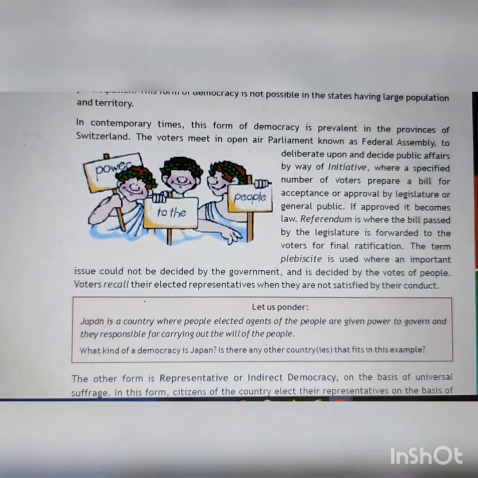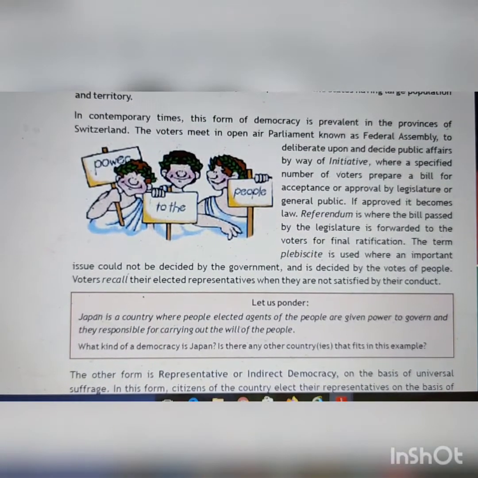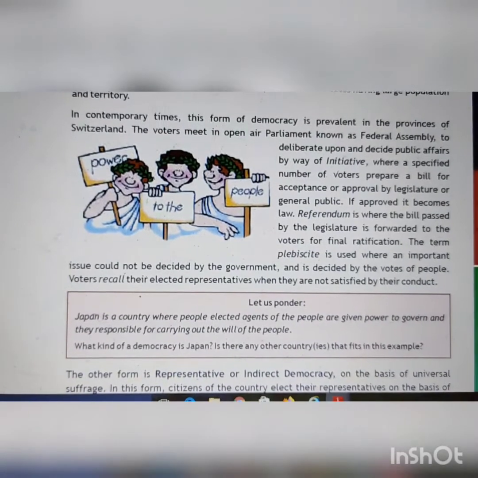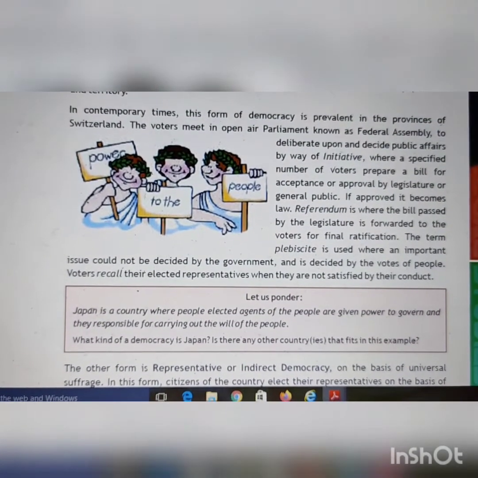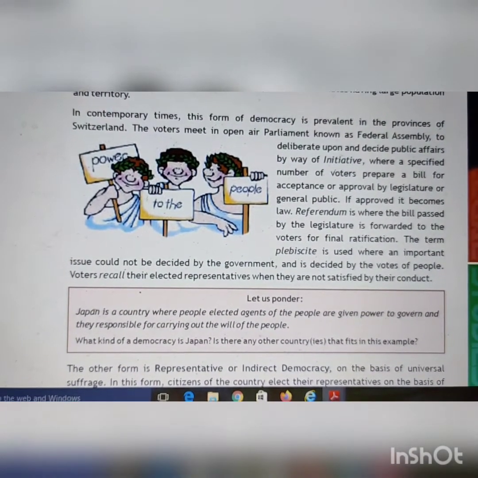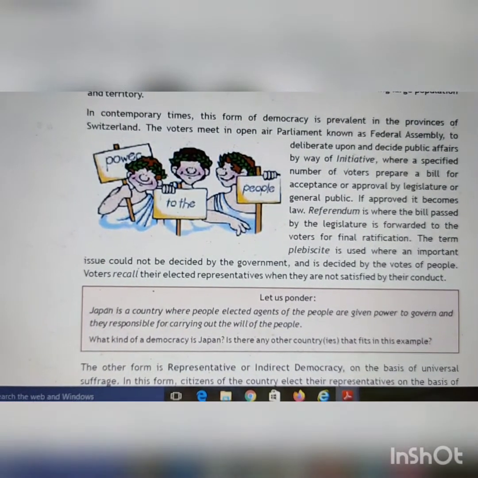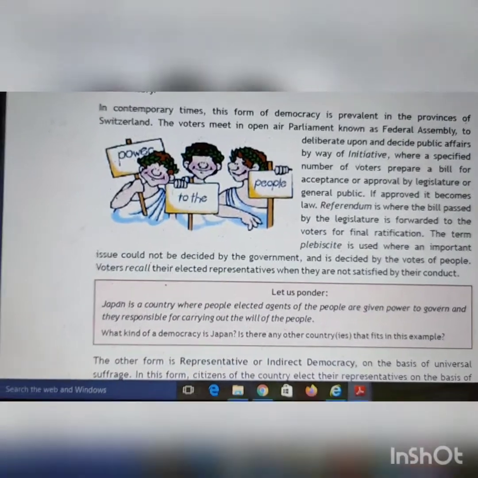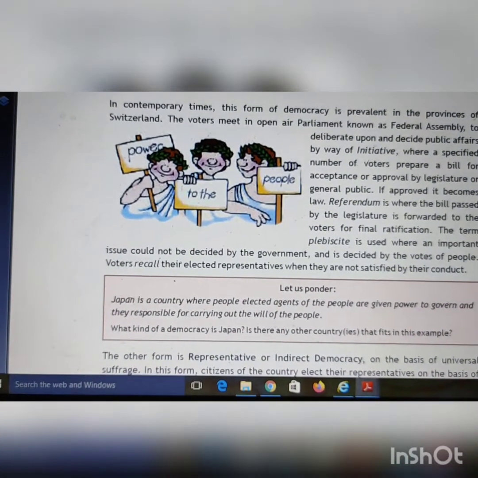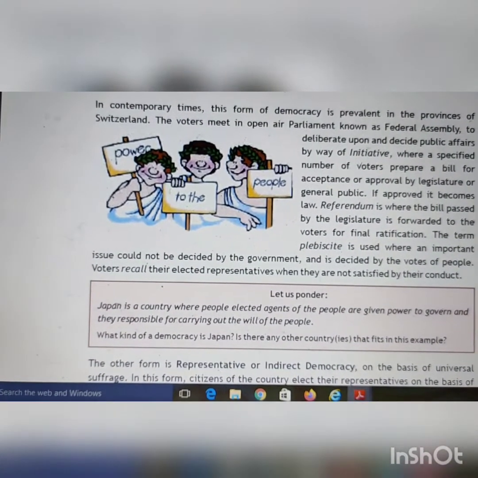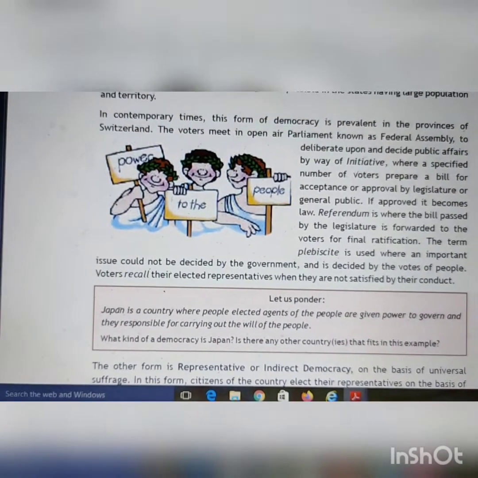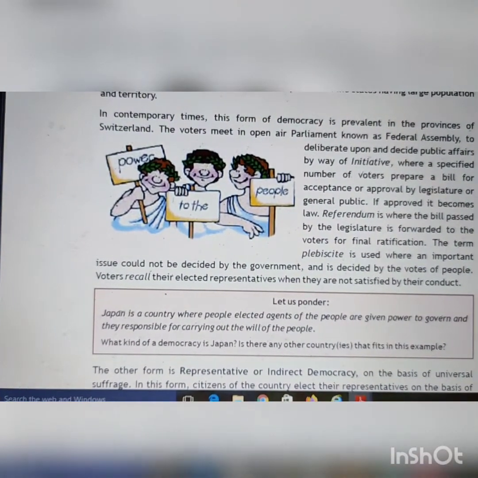But in today's scenario, this form of government is found in some of the provinces or territories of Switzerland, and all the people, they meet in an open parliament session which is known as Federal Assembly. There some group of people, they make a bill, okay, and that bill is presented before the public that has gathered in that open parliament session.